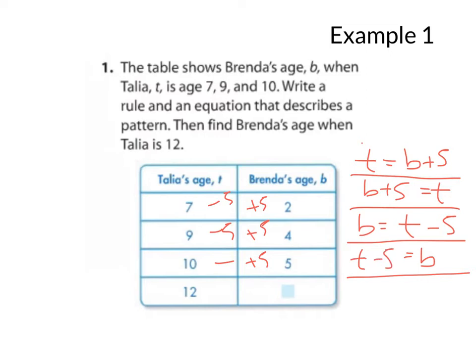It doesn't matter which side b is on. All of these represent this correct equation here. And I'm going to show you checking my answer here. So for t, I'm going to take 7. I'm going to minus 5, and it should equal my b value here, 2. Is 7 minus 5 2? Yes, it is. Therefore, it's correct.